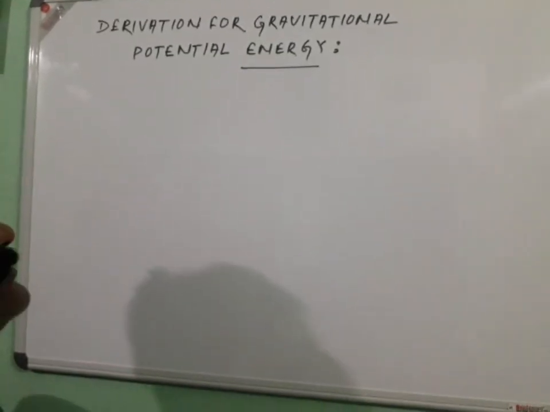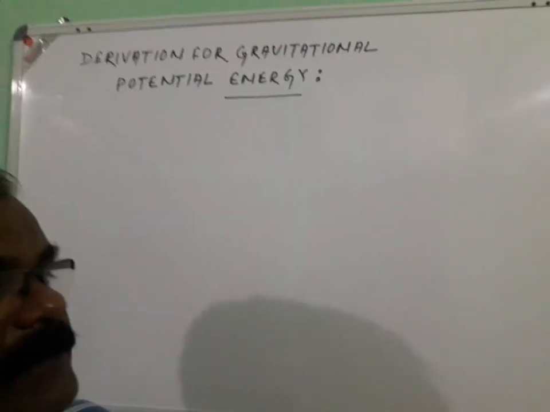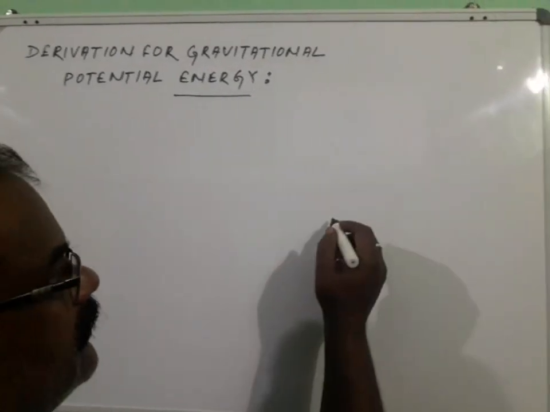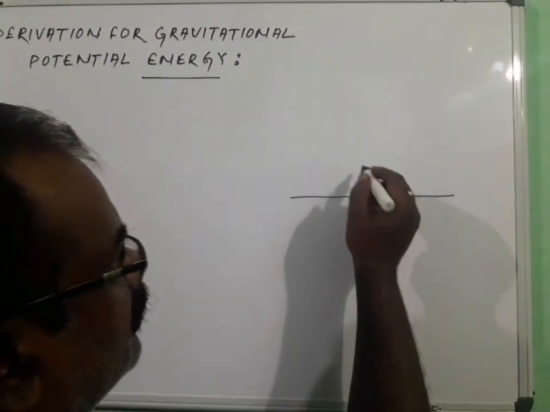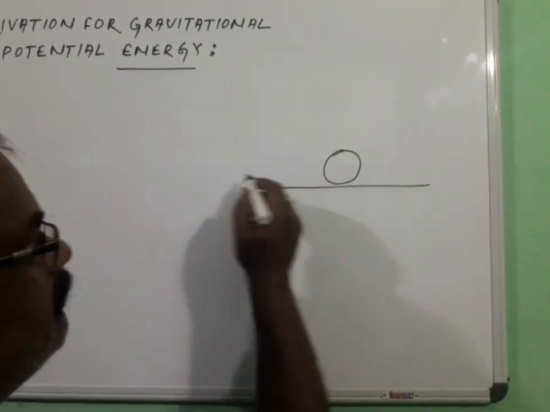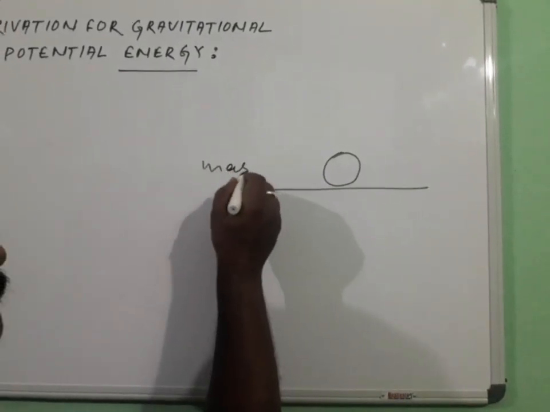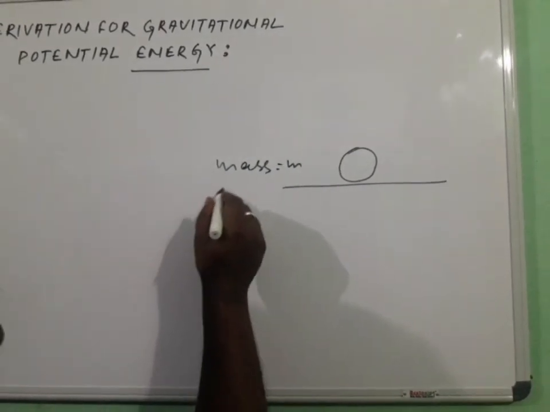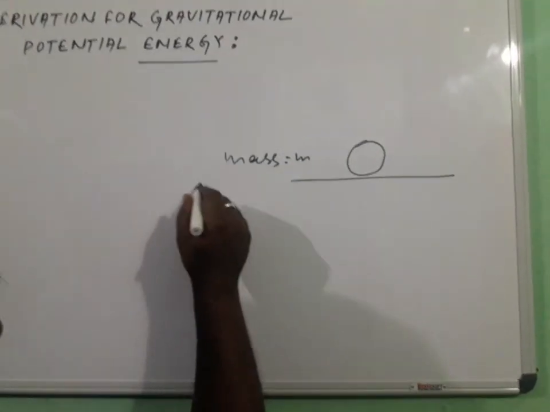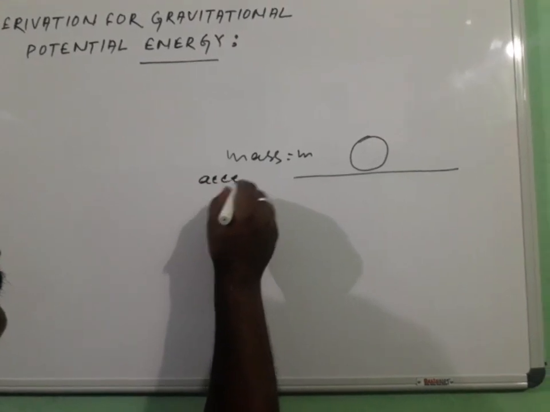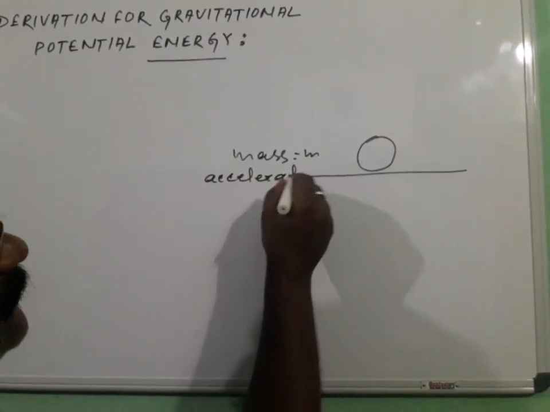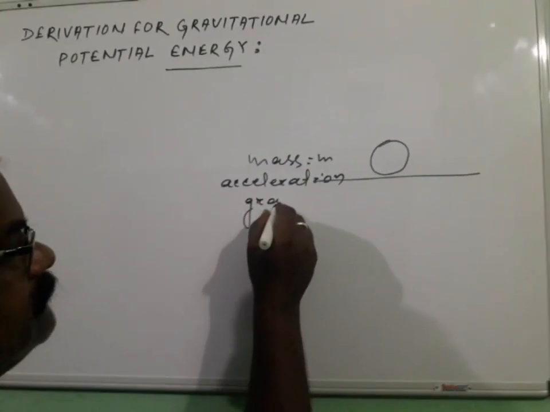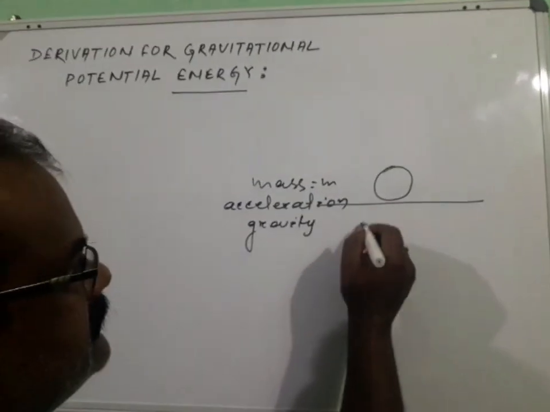Today we will discuss the derivation for gravitational potential energy. Let us consider a body of mass m with acceleration due to gravity g.